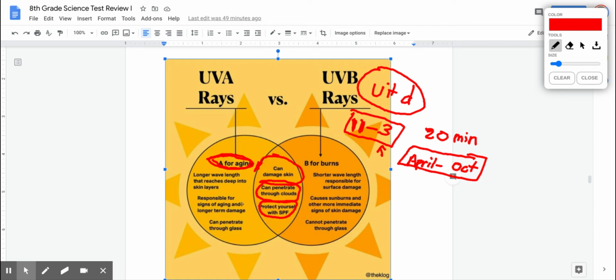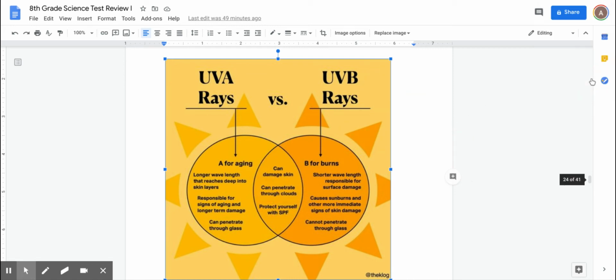Now, when you want to get UVB rays, you need to have some of your skin showing. You need to at least show your arms and your legs if you really want to get the vitamin D. If you're just wearing long sleeves and pants, you're not getting enough vitamin D from the UV rays. All right, leave that up for 1 second till you can see it.